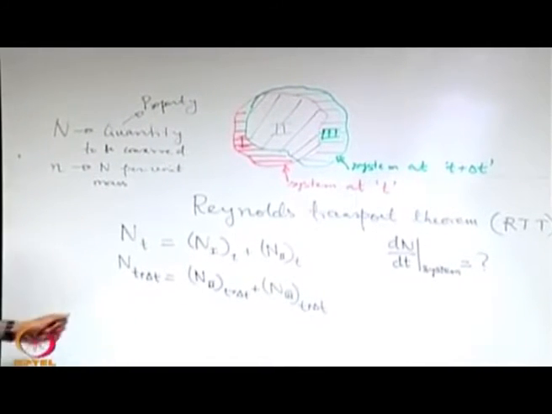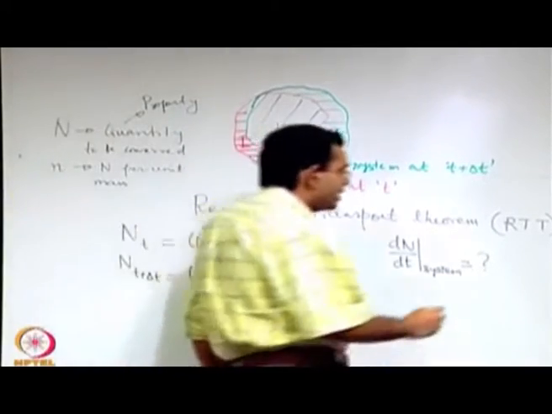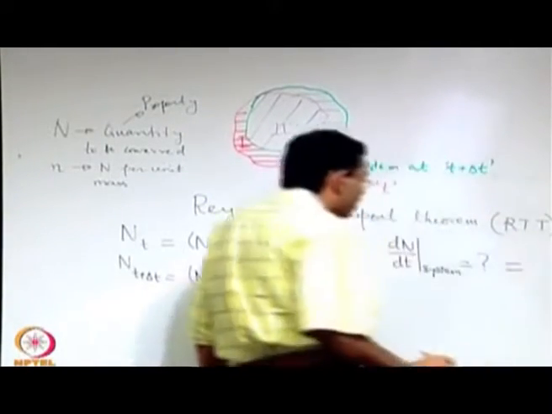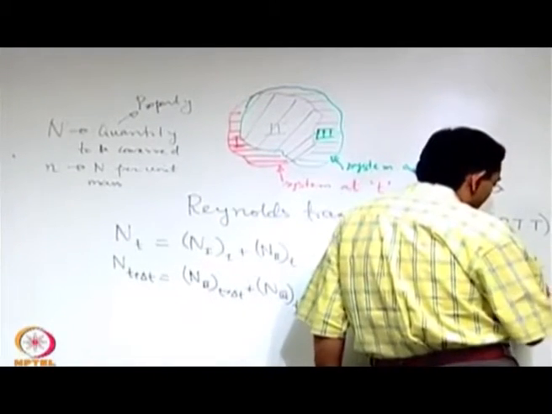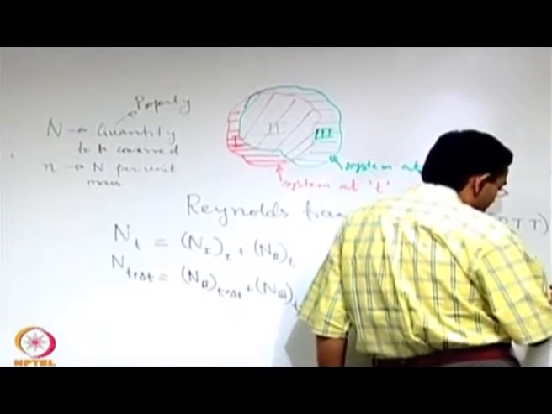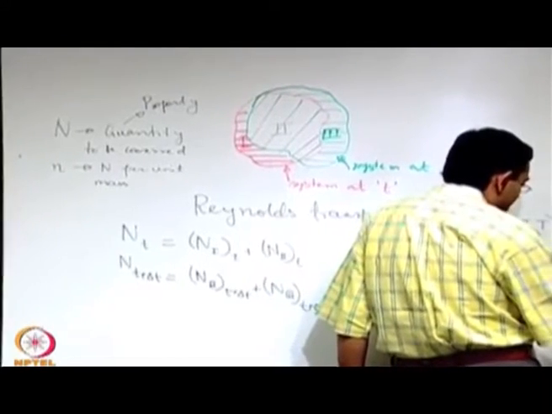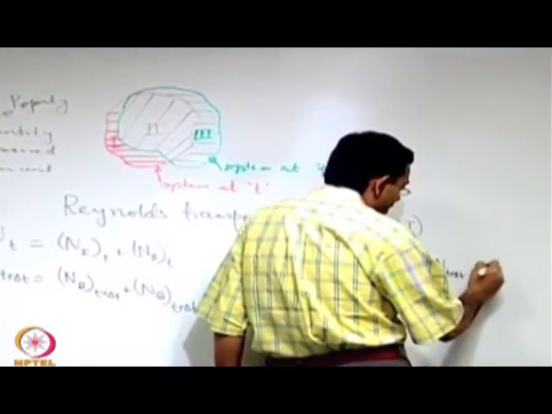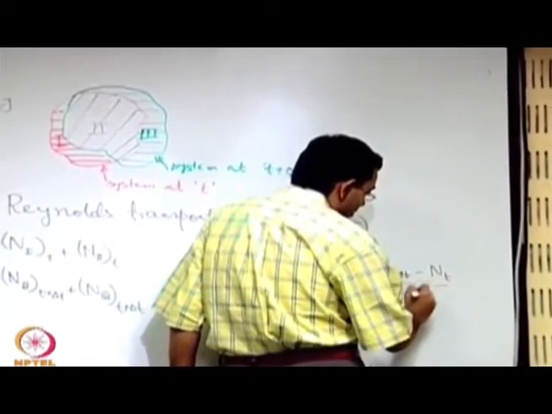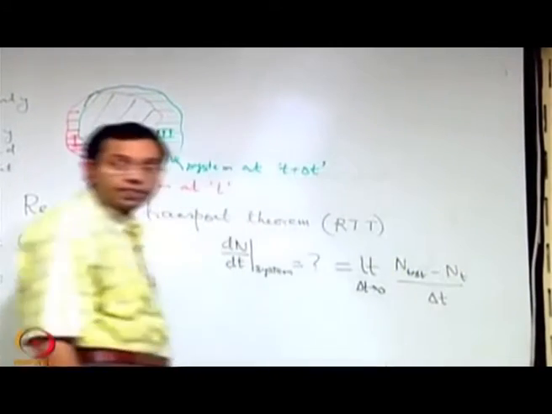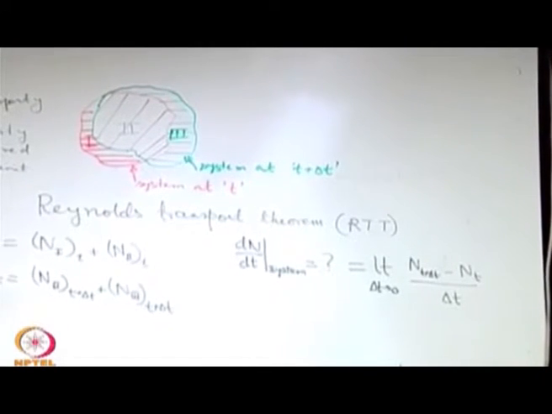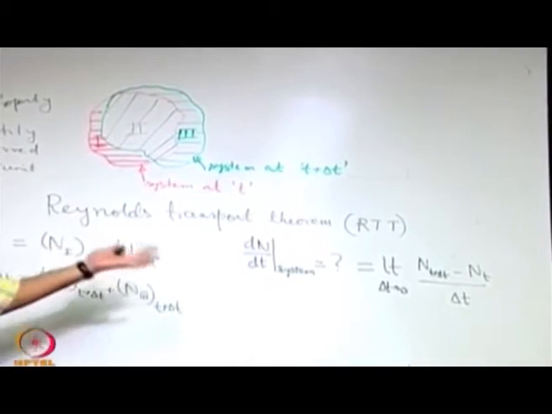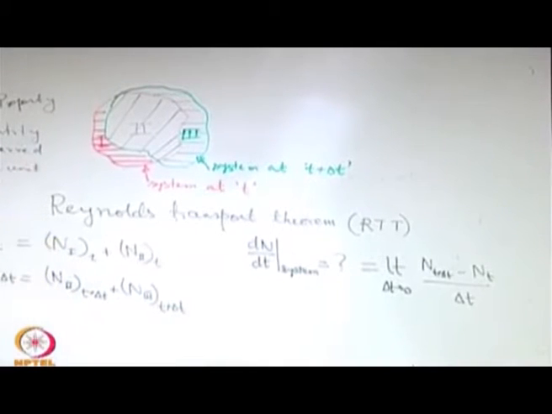and for that we can write it in the fundamental definition of a derivative as the limit as delta t tends to 0 of N at t plus delta t minus N at t, divided by delta t. So, the basic definition of the derivative becomes applicable here also, there is no reason that it should not be applicable.